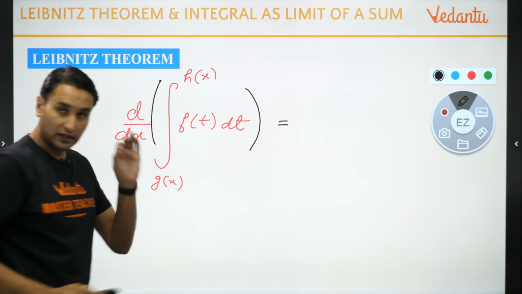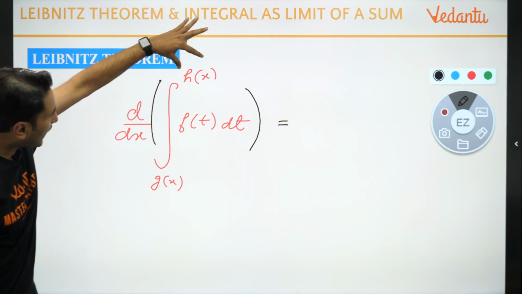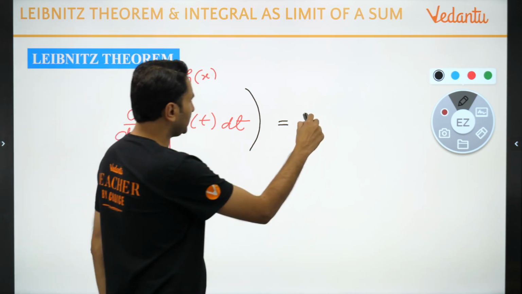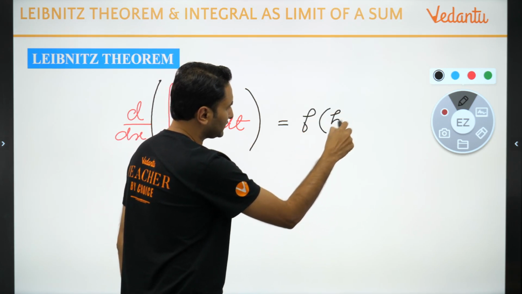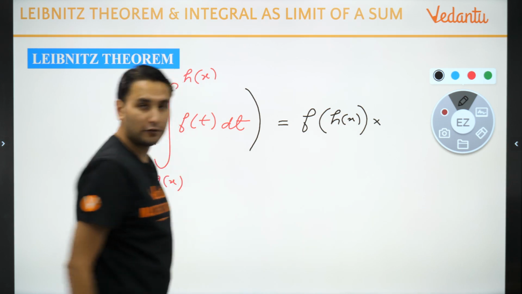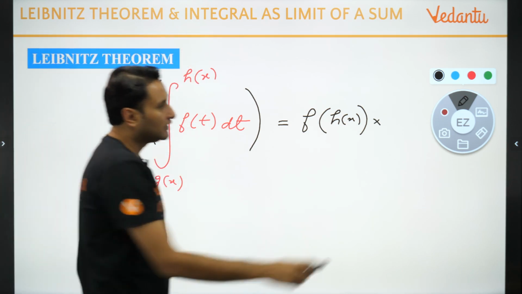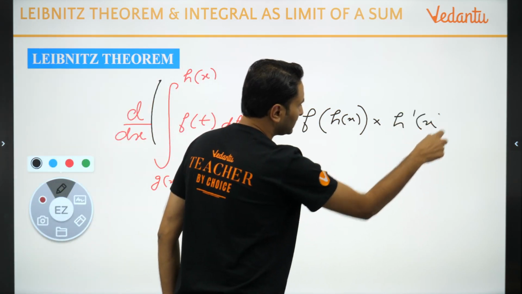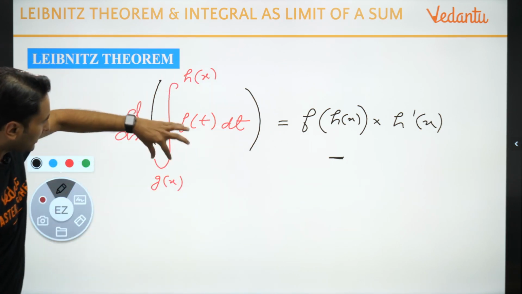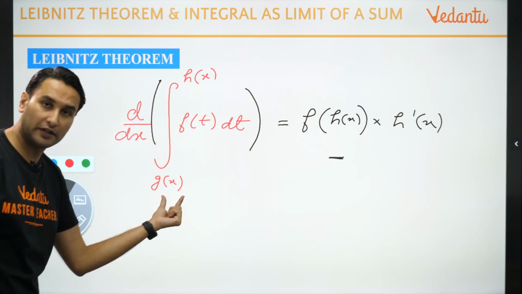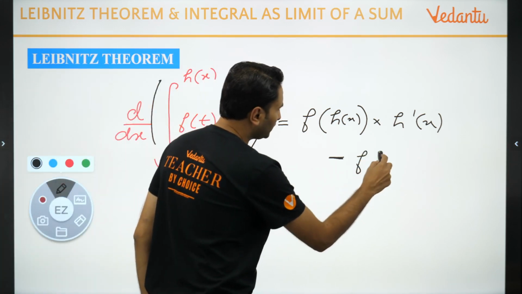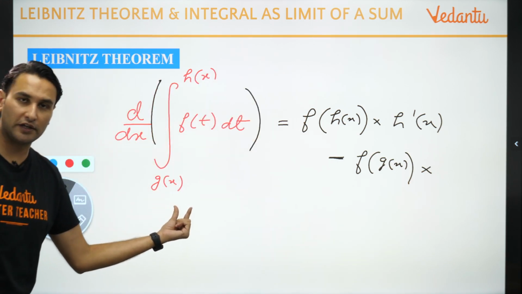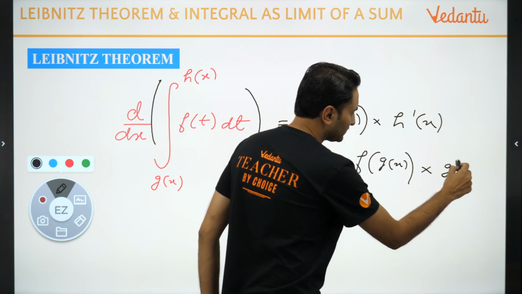will be, listen to me very carefully, first put the upper function in the place of t. Put the upper function in the place of t, आपके पास आ जाएगा f of h of x multiplied by differentiation of upper function, that is h dash x, minus, now in the place of t put the lower limit, क्या हो जाएगा, that is f of g of x multiplied by, then differentiate the lower limit with respect to x, that is g dash x.